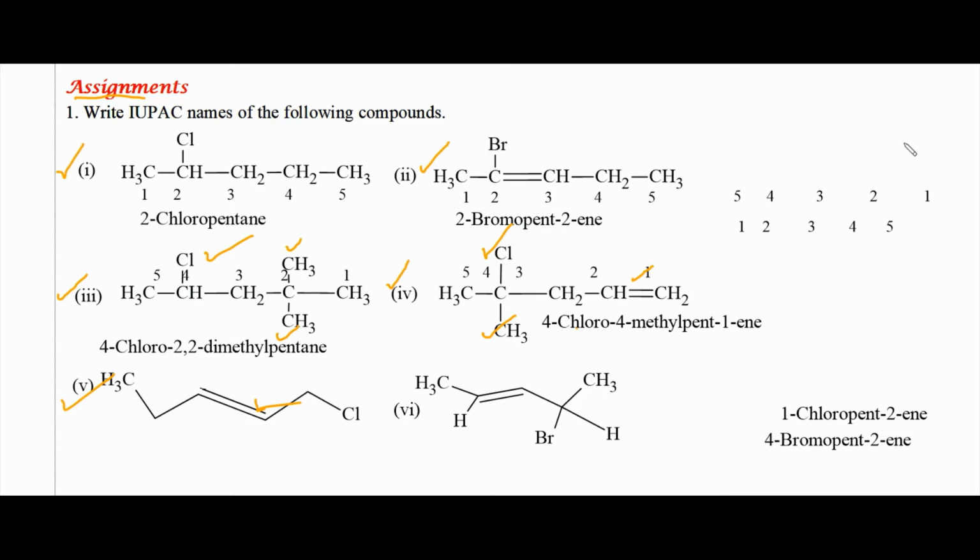So carbon atoms in the parent chain are numbered from the right end. This structure has the IUPAC name 1-chloropent-2-ene.